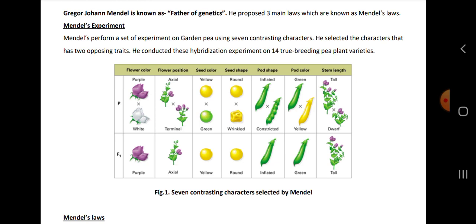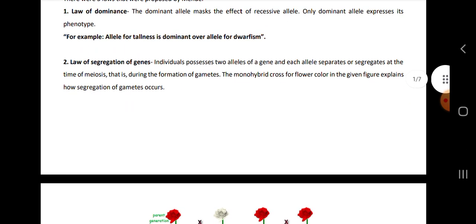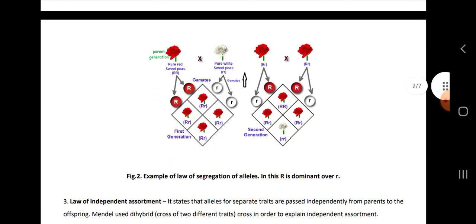लॉ ऑफ डोमिनेंस में क्या कहा था कि dominant allele masks the effect of recessive allele, only dominant allele expresses the phenotype. सेग्रीगेशन में क्या कहा, law of segregation में individual possesses two alleles and each allele separate and segregate at the time of meiosis, that is during the formation of gametes. And monohybrid cross for flower color in the given figure explains how segregation occurs.